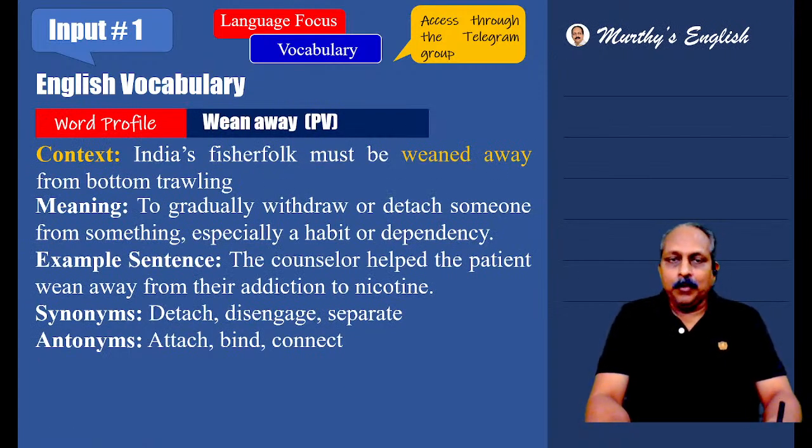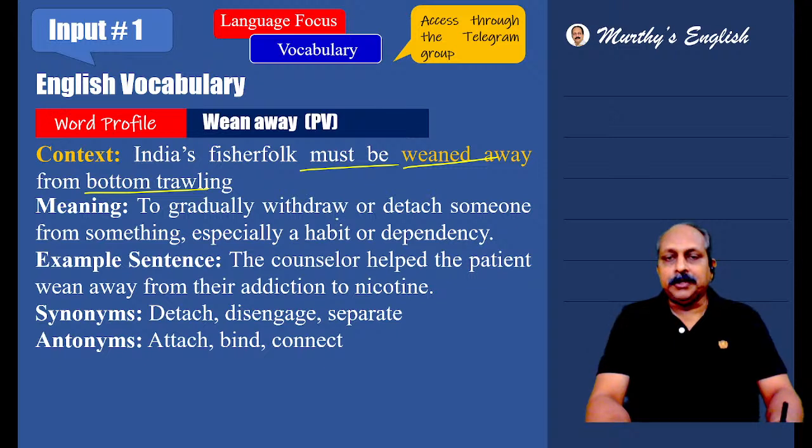Wean away. Wean away is a phrasal verb. First, we'll see the context, then we'll go to the meaning. India's fisher folk must be weaned away from bottom trawling. What do you understand from the context? Must be, don't think of grammar at this stage. Must be weaned away from something, from bottom trawling. Because the context is related to a particular problem or a dispute, you should understand fishermen or fisherfolk must be stopped doing something. Doing what in this context? Bottom trawling.